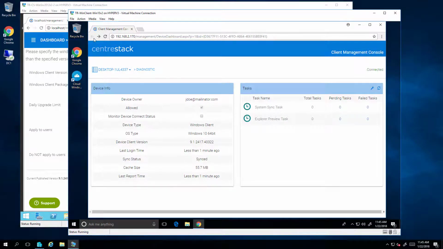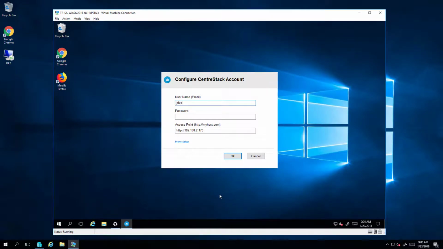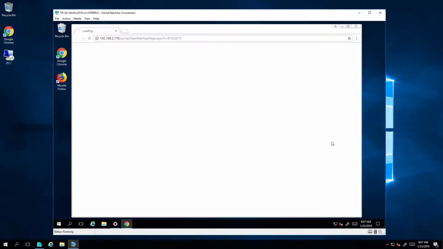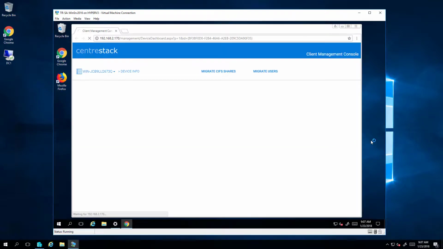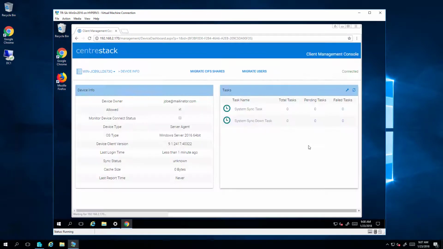This is all pretty automated, so except for refreshing or shutting down and restarting the clients, you really don't have anything else to do here once the updates have been pushed from the cluster manager. So here I am on the Windows Server 2016 machine, and this is where I have the server agent installed. So I'm logging in. I'll check my device info here, and as you can see, I've got my update. So that was pretty easy.